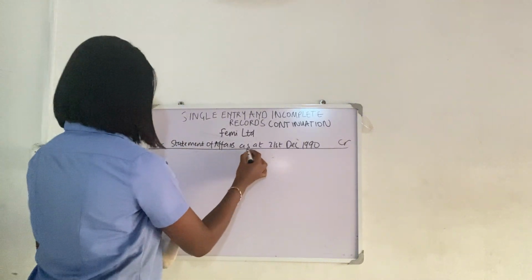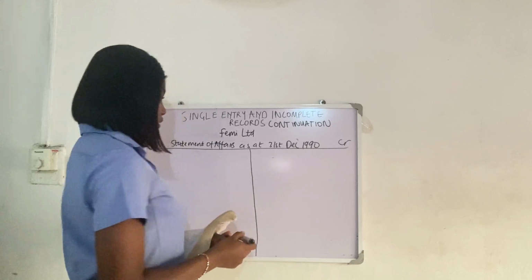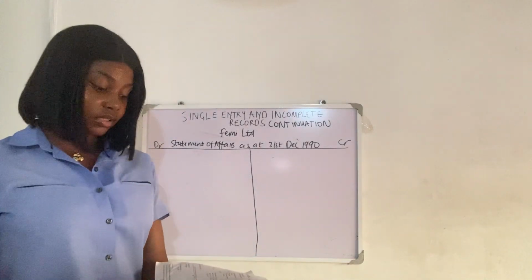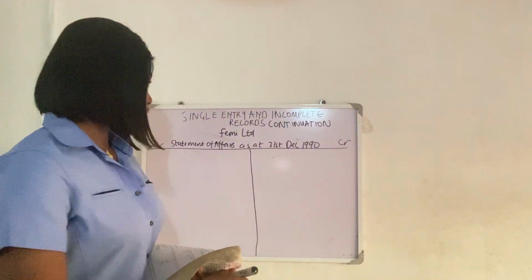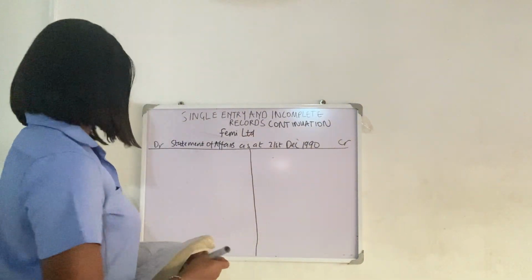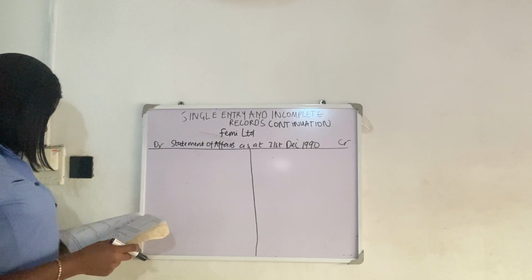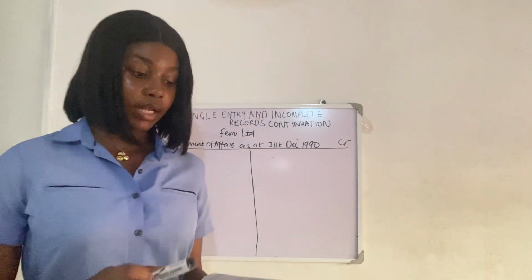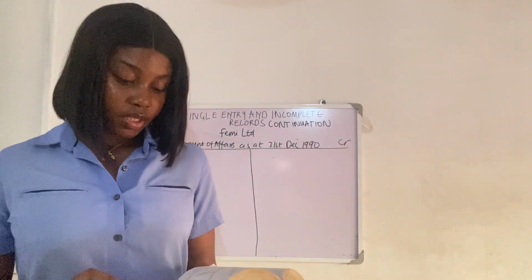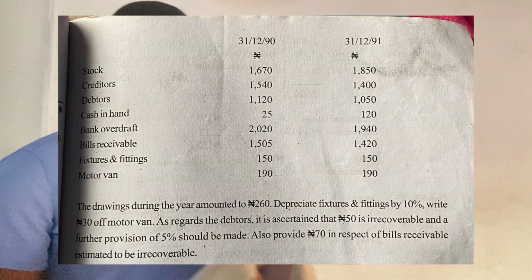Remember, you guys, I'm going to be using the T-table format because that's what is being used in this textbook, and it's easier to comprehend as far as I'm concerned. So let's look at our opening balances, because it's the opening balances that we're interested in now. Did they give us fixed assets? Yeah. Fixed assets, we have fixtures and fittings. Let's write the heading.